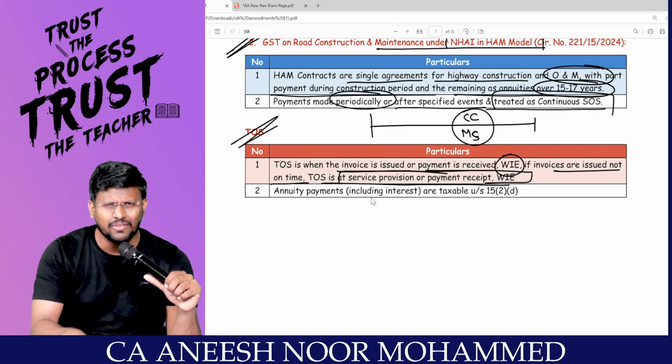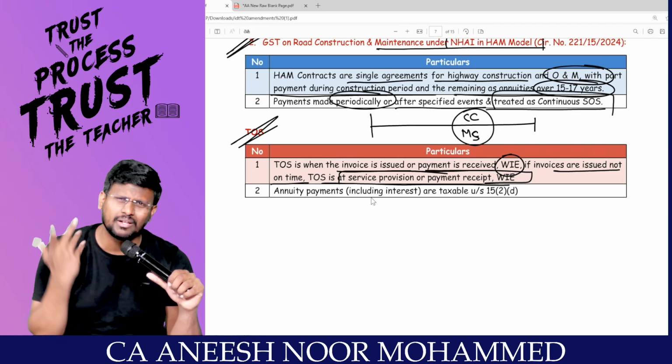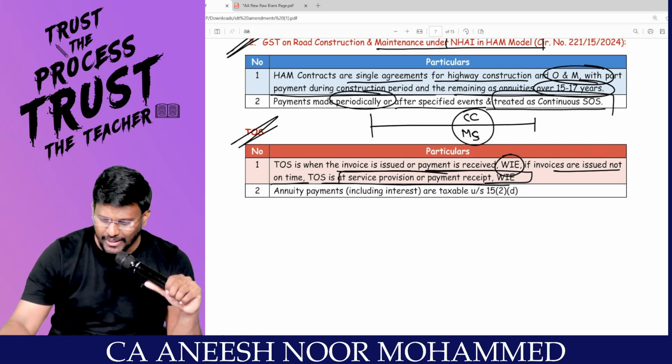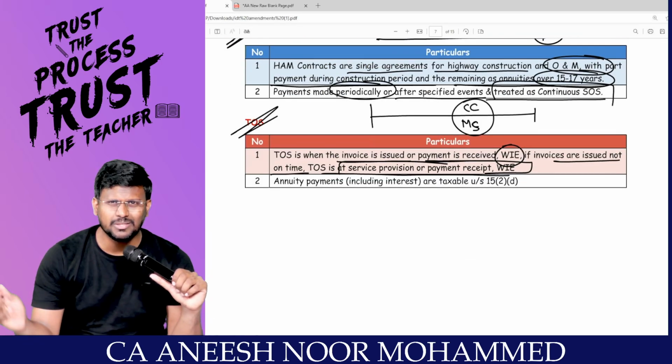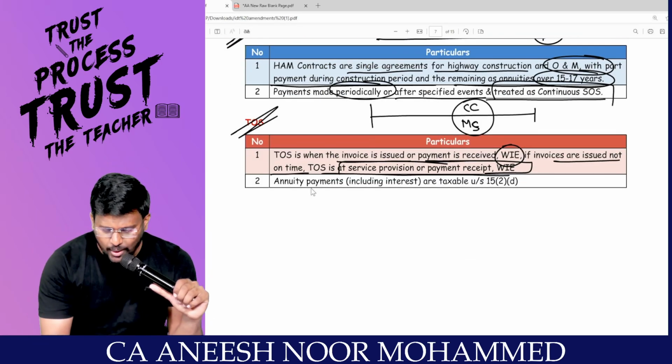Sir, if this clarification is not there, then also we are liable to take it like that only. No. That's why this is called a circular, my dear lovable students. There was some confusion, and they are clarifying. Annuity payment including interest.